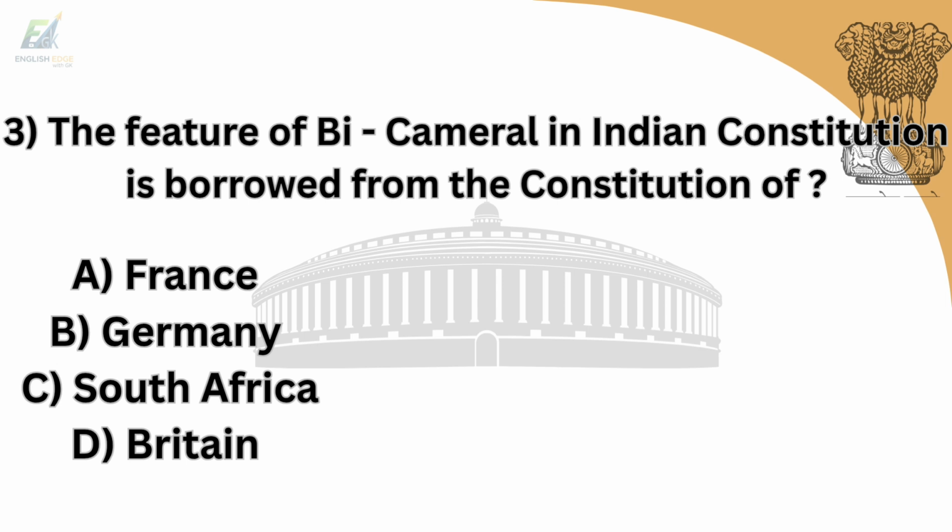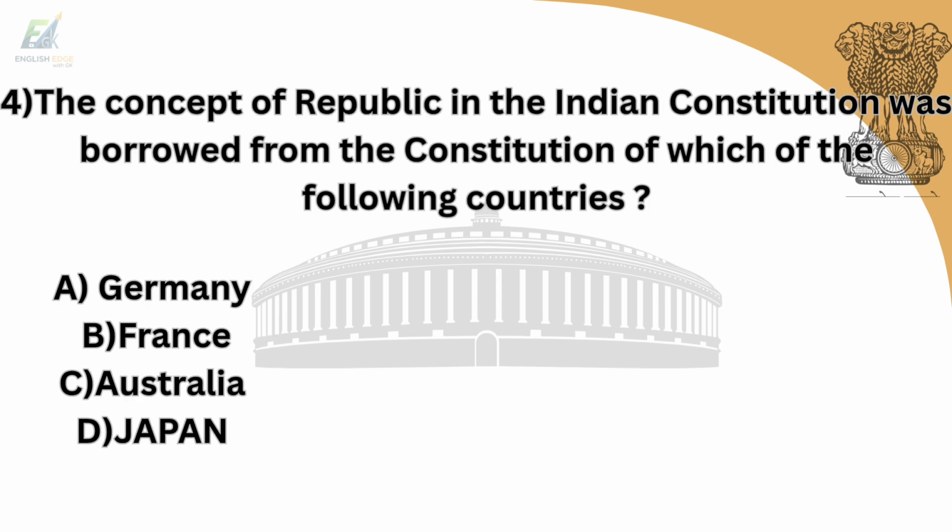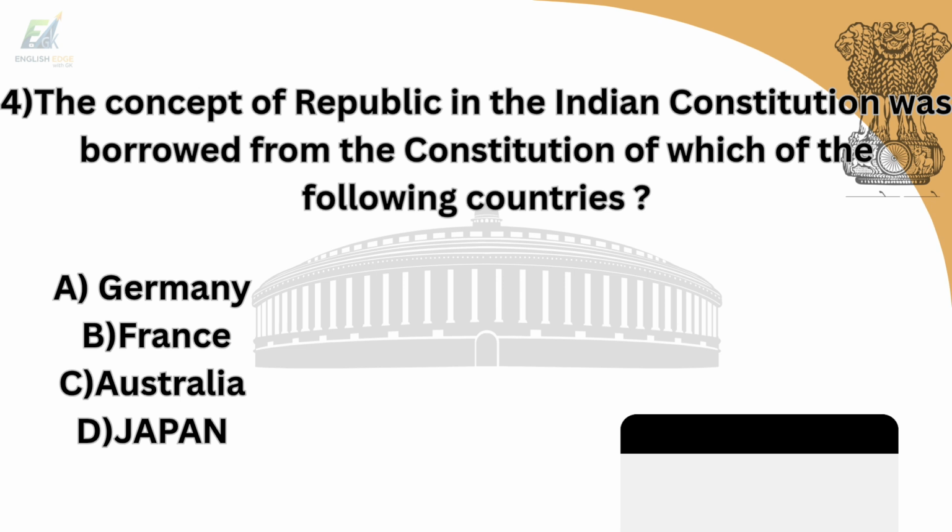Third question is, the feature of bicameral in the Indian Constitution is borrowed from Constitution of. Option A is France. Option B is Germany. Option C is South Africa. Option D is Britain. And answer is option D, Britain. Fourth question is, the concept of republic in the Indian Constitution was borrowed from which of the following countries? Option A is Germany. Option B is France. Option C is Australia. Option D is Japan. And answer is option B, France.